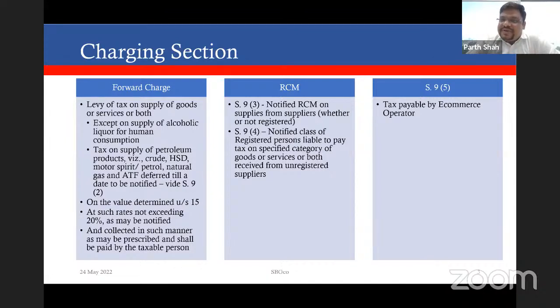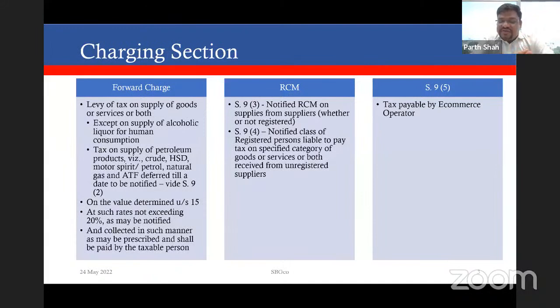Then comes the collection mechanism, the provisions for collection of GST. Once the tax is levied, there also has to be a provision for collection. Again, we have a settled proposition from the earlier regime where it was held that, if there's a levy provision but the collection mechanism fails, the tax cannot be demanded. Similar provisions for collection of GST are also there under the current statute.